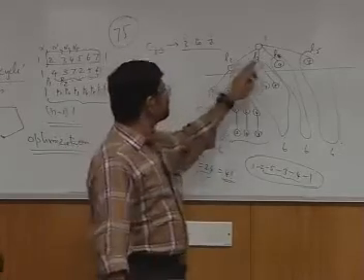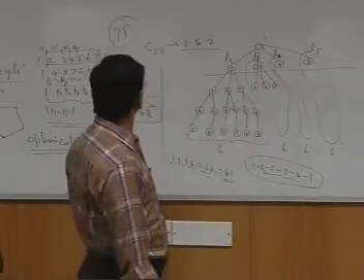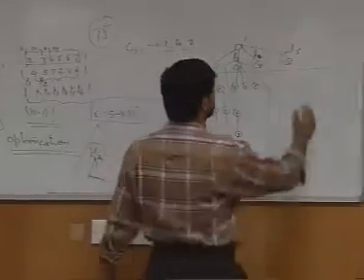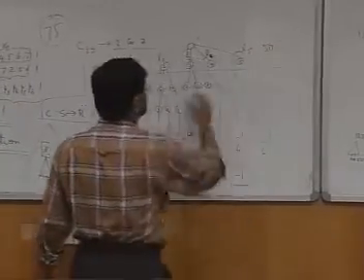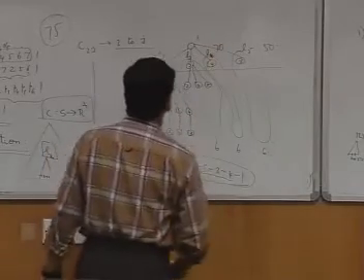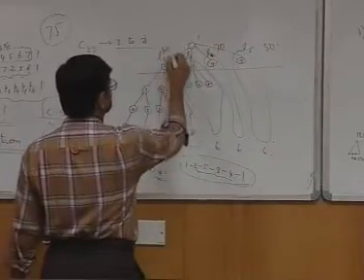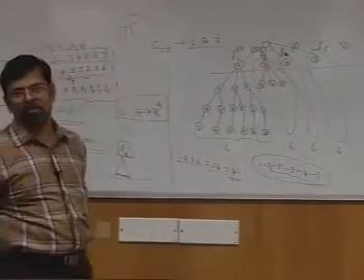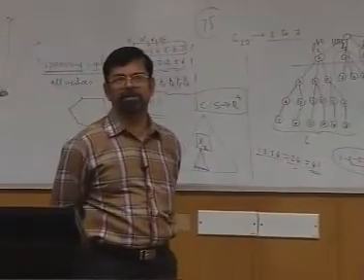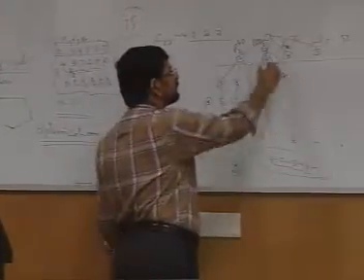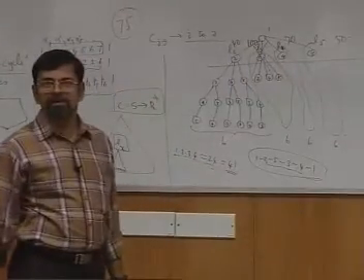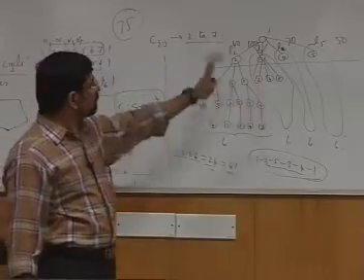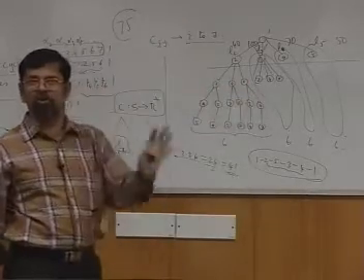Suppose I have L2, L3, L4, L5 found out. My current best solution is 75. Suppose L5 is 50, L4 is 70, L2 is 40, L3 is 100. What can I do now? I can immediately kill L3, right? This is called a bound. Use the current best solution to eliminate or to prune away.